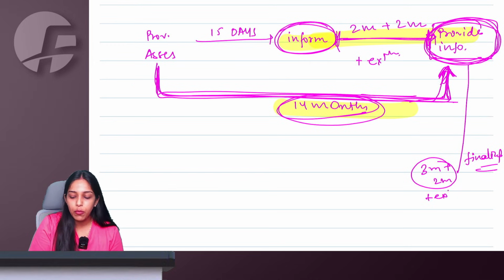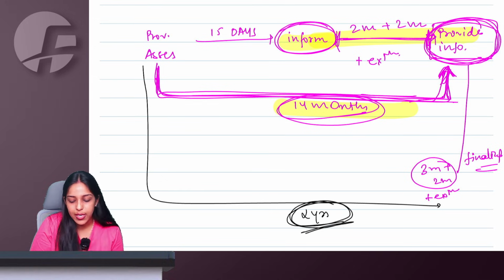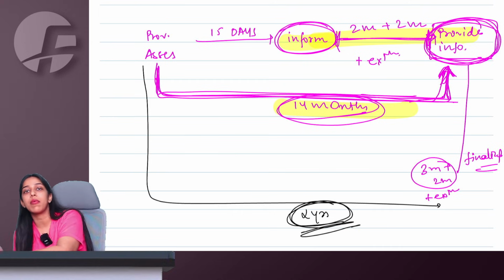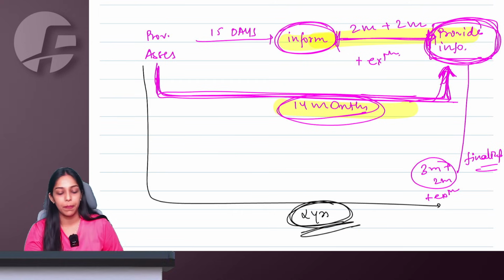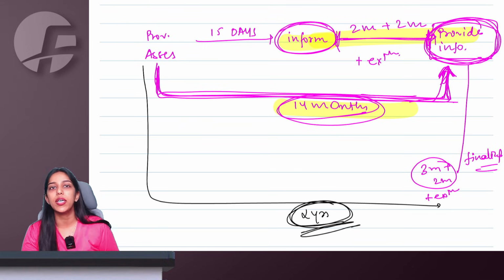Plus, there can be more extension, and that extension can be 2 years from provisional assessment. So what they've done here is they have calculated all the extended maximum time limits from the original provisional assessment. Interim dates are calculated from the interim events, but the full extended time is calculated from the date of provisional assessment.